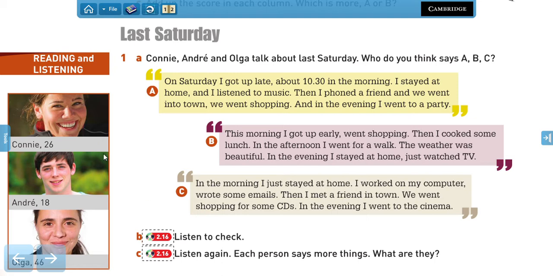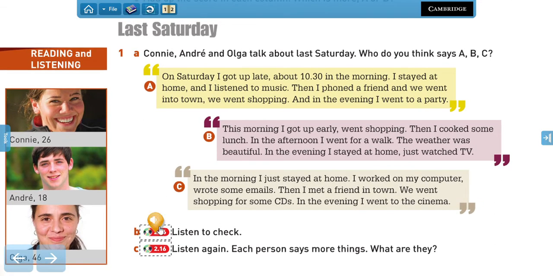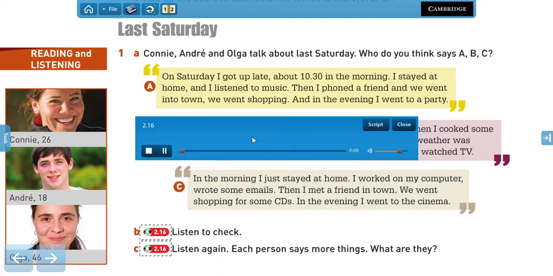So try to guess. Who do you think says the different paragraphs that we have here? Now we're going to listen to check your answers. Track 16.